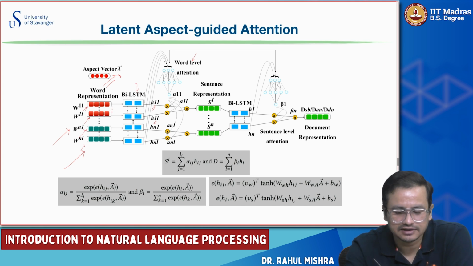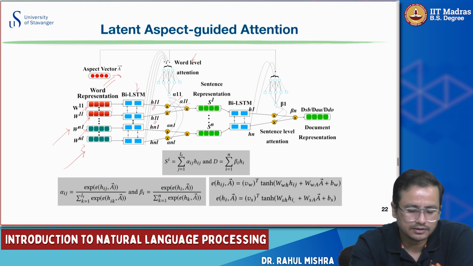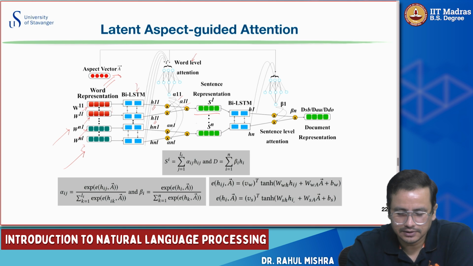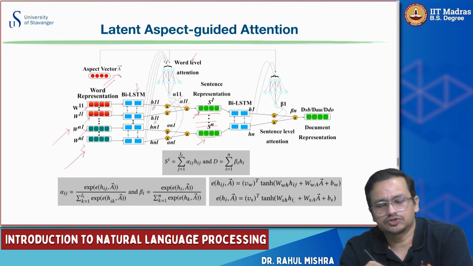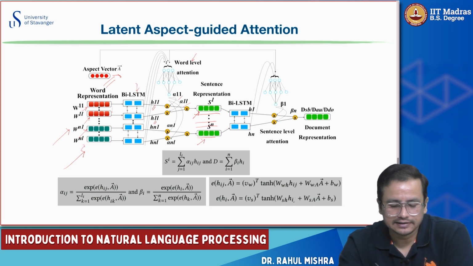And you compute these alphas, alpha 1 1, alpha 1 2, alpha 1 L, and so on. So all these alphas are calculated. You multiply them back with the hidden states and sum them up. When you sum them up for the sequence from 1 1 to 1 L for the claim, you get one sentence. And similarly, you might have multiple sentences. So you get the sentence representation, which is an attended representation of the sentence, because you are weighting them using these attention scores alpha, right?